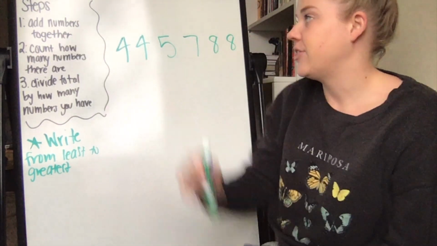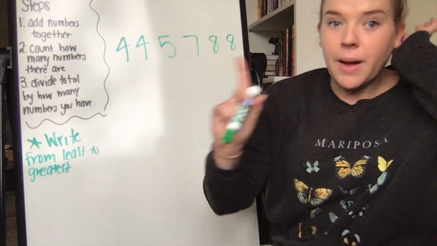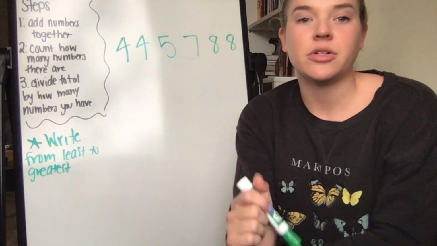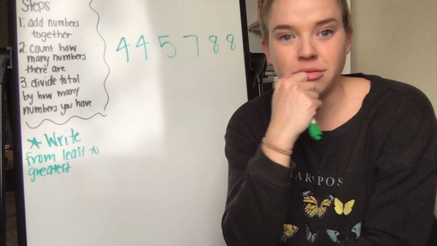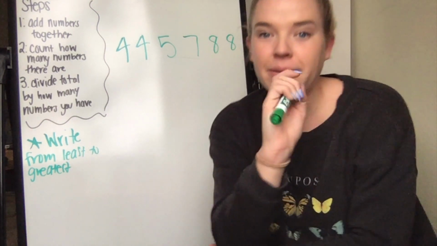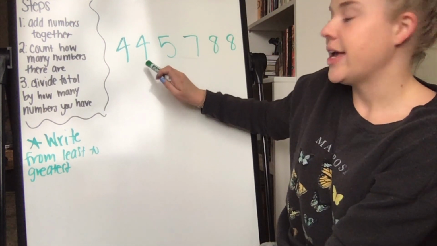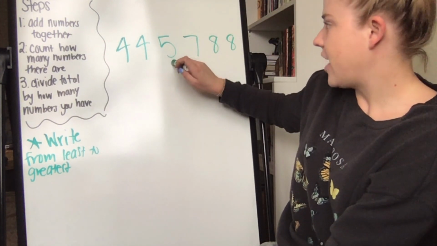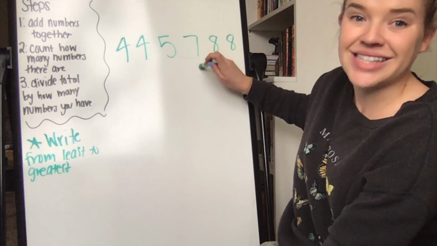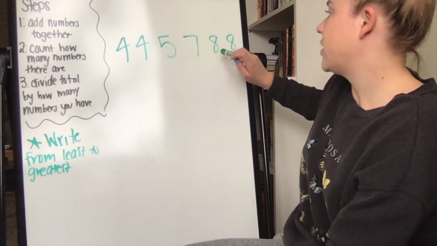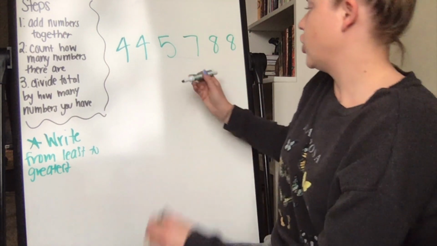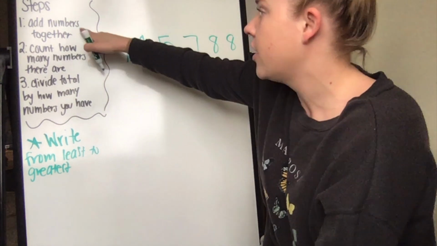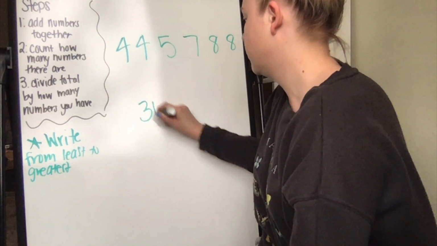So my first step, add the numbers together. Okay? I want you to look at these numbers and add them all together. Pause, solve it, and then turn it back on. All right, welcome back. You should have 4 plus 4 is 8. 8 plus 5 is 13. 13 plus 7 is 20. 20 plus 8 is 28. And 28 plus 8 is 36. So my total here for step 1 is 36.